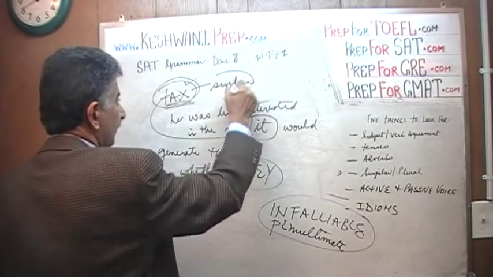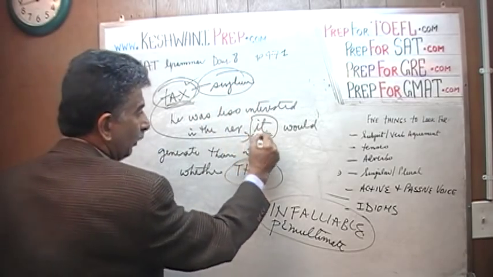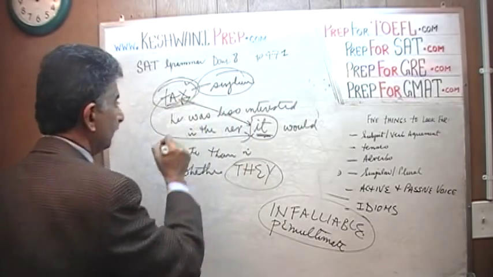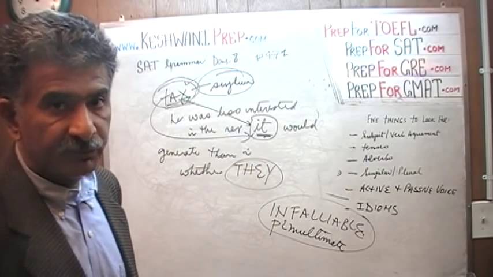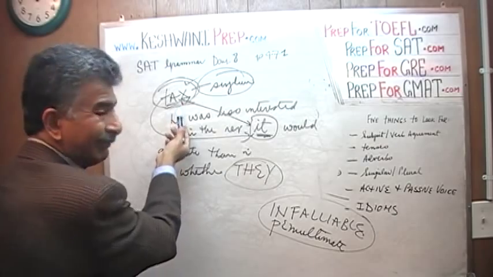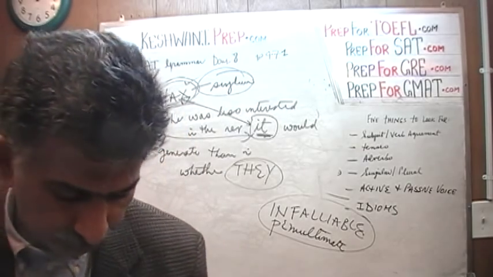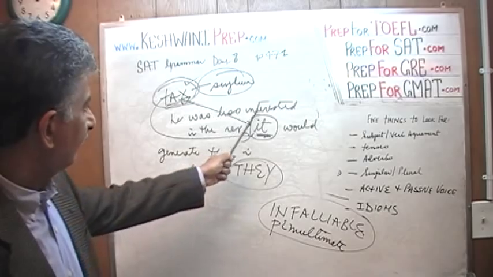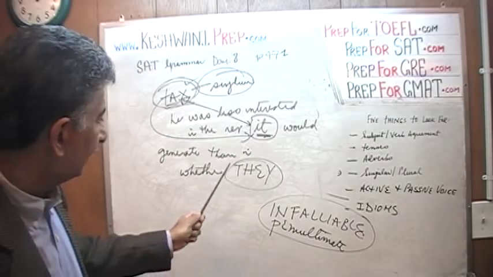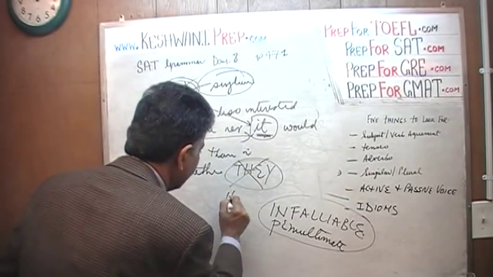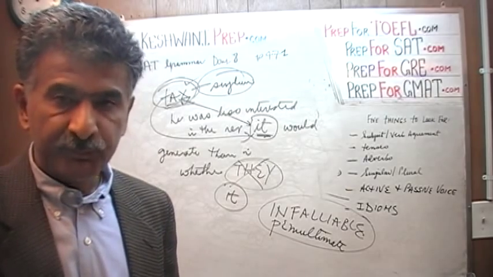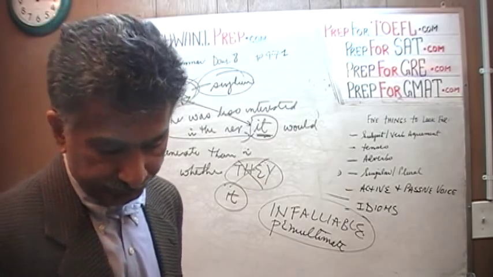If the subject of the sentence is singular, all the pronouns that refer to the original subject have to remain singular. So, as he was evaluating the tax, he was less interested in the revenue it would generate than in whether it, not they, would disproportionately affect the poor people.